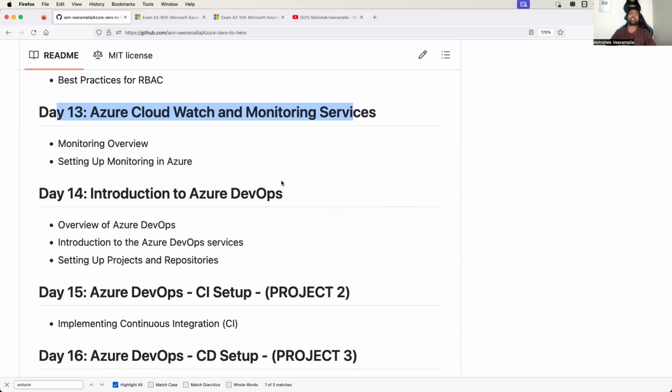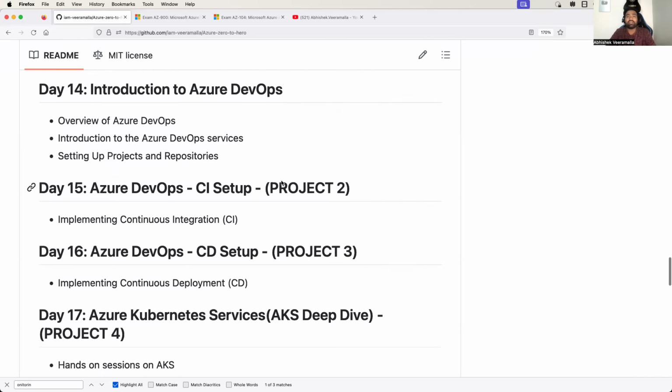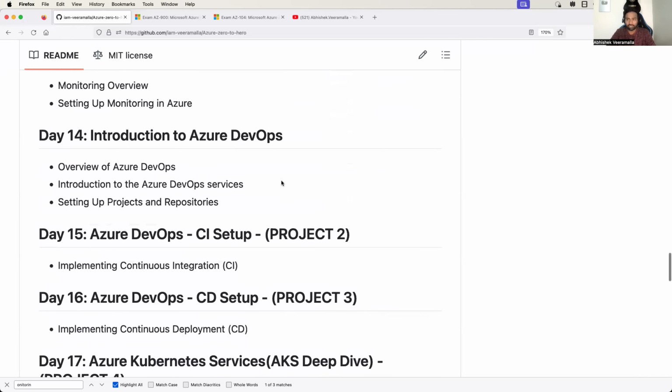Then comes the most asked, that is Azure DevOps. A lot of you have been asking about Azure DevOps. Is Azure DevOps covered in this particular playlist? So we have 5 videos for Azure DevOps. We'll start with the introduction of Azure DevOps. That is, I'll try to explain all the concepts that are in Azure DevOps. What are the different types of services that Azure provides in the Azure DevOps offering, such as Azure repos, Azure boards. We'll learn about the CI/CD of Azure, everything.